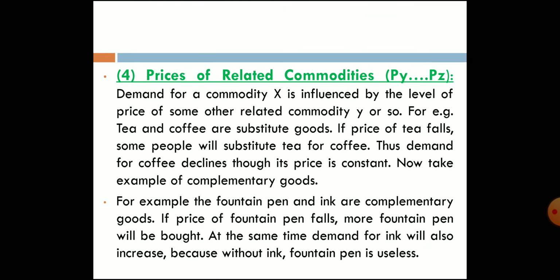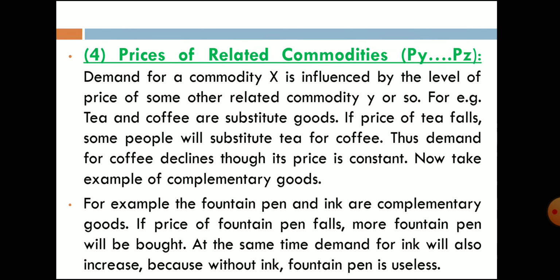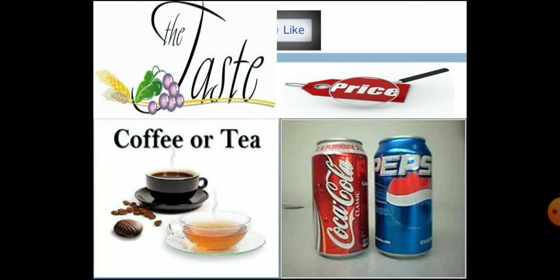So the price of related goods also affects the demand situation. You have to write two types of goods, substitute goods and complementary goods, which affect the demand situation. Here there are Pepsi and Coca-Cola, tea and coffee, and here there are various factors. First, the price of the product, then income of the consumer, taste and preference, then price of related commodities affecting the demand situation.